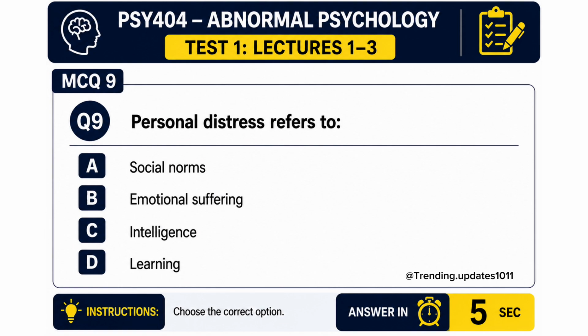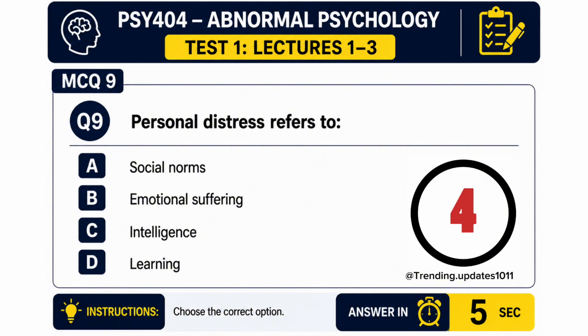MCQ 9. Personal distress refers to A. Social norms, B. Emotional suffering, C. Intelligence, D. Learning. The correct answer is emotional suffering.